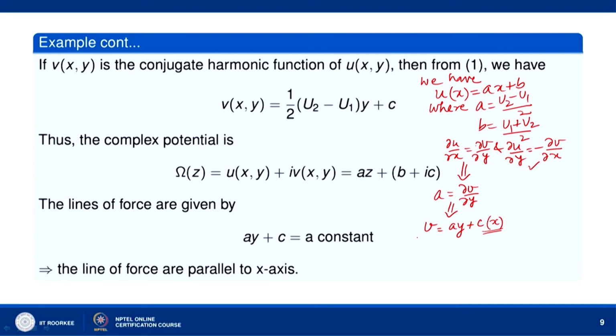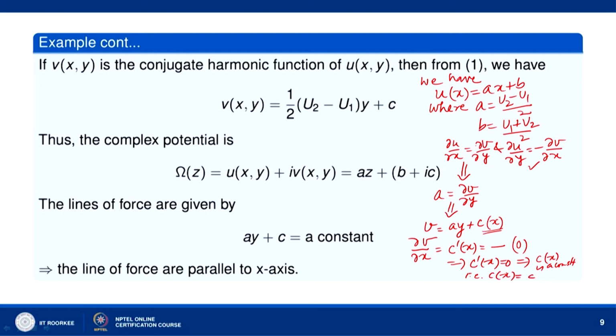So, let us differentiate this with respect to x. The derivative of v with respect to x gives, since y is independent of x, C dash x. But from here v_x is equal to minus u_y. How much is u_y? u_y is 0, since u is not depending on y. So, this implies C dash x is equal to 0, which implies C(x) is a constant. I have denoted this C(x) by C.